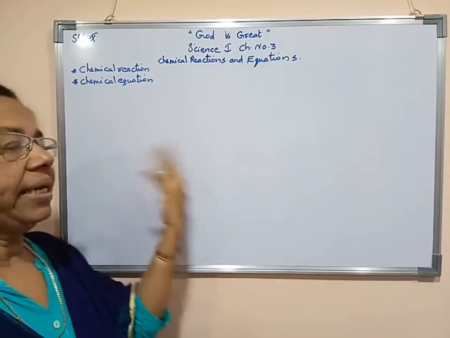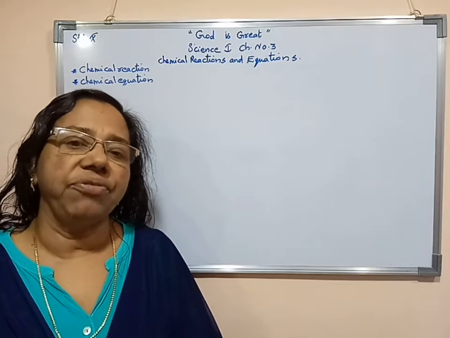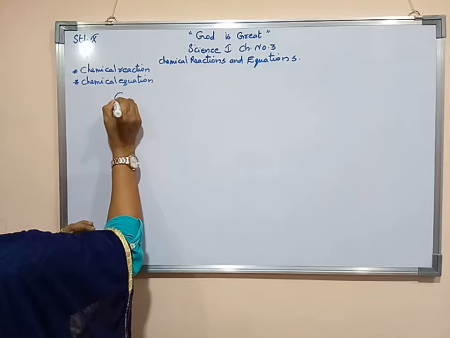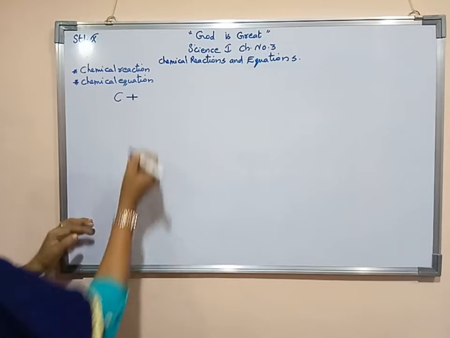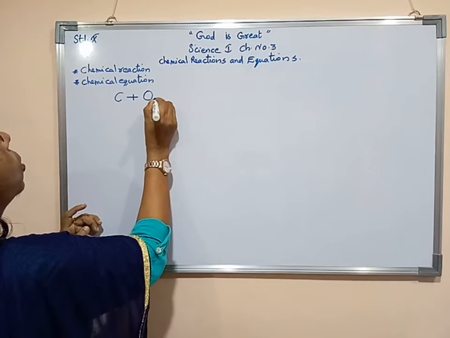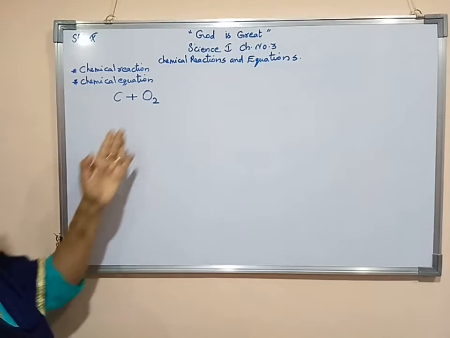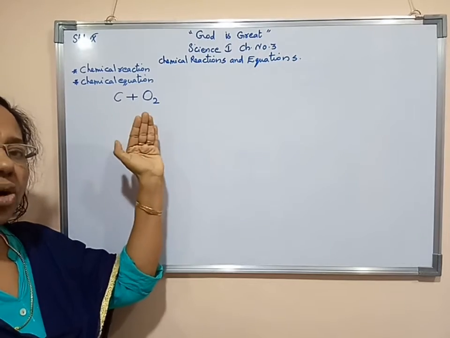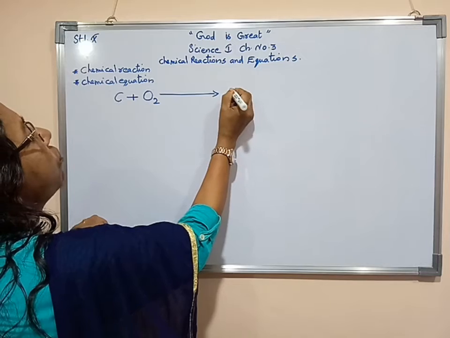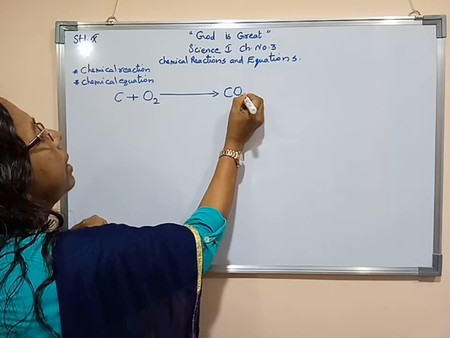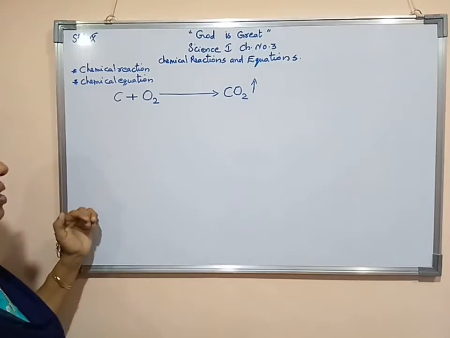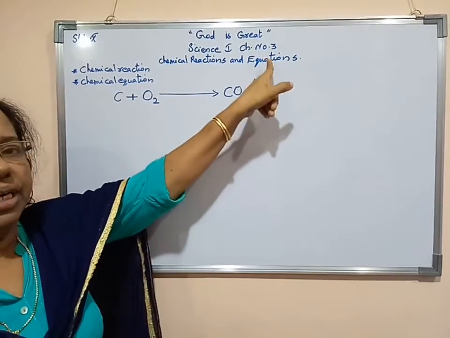Now, while writing a chemical reaction, which all things we have to keep in our mind? Now, first I am writing carbon, its symbol is C, reacts with oxygen, O2. Oxygen never remains single, it remains always in O2 form. As a result of it, a compound forming, that is carbon dioxide, it is in gaseous form. So we have to show the arrow mark upward direction.